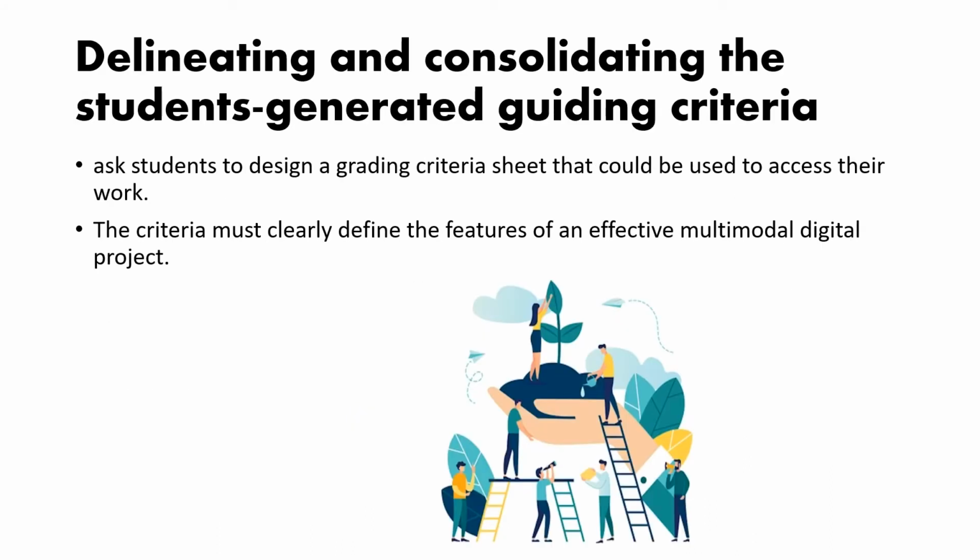The final step is delineating and consolidating the student-generated grading criteria. For the third scaffolding activity, you can ask students to design a grading criteria sheet that could be used to assess their work. The criteria must clearly define the features of an effective multimodal digital project. It should address the uses of various modes, for example, images, text, sound, and digital effects like transitions and timing, and it should specify elements of argument including criteria for audience, context, use of evidence, etc. And it should be thorough and thoughtful.